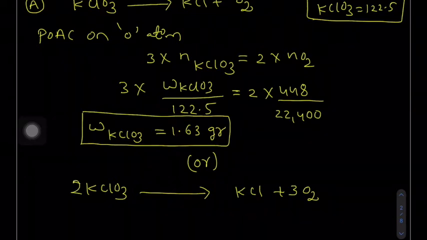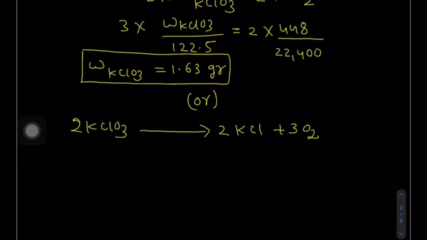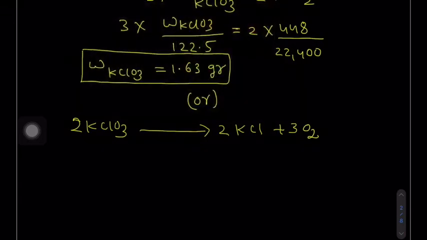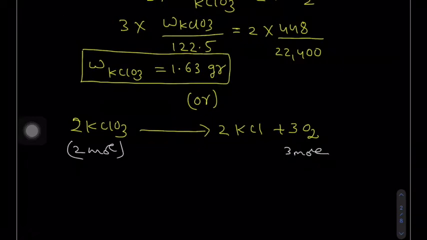Now KCl, left side and right side balanced. Now how many moles of potassium chlorate are there? 2 mole. How many moles of oxygen? 3 mole. Do you know 1 mole of oxygen at STP will occupy 22,400 milliliter or cubic centimeter? So 3 moles of oxygen will occupy 3 into 22,400 cubic centimeter volume.